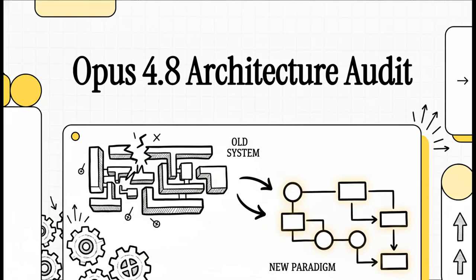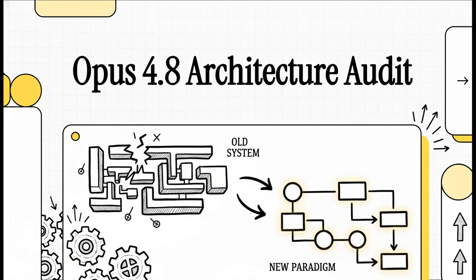Look, as of yesterday, May 28th, 2026, the Anthropic Opus 4.8 release fundamentally broke your existing multi-agent LangGraph architectures. And I don't mean it broke them through deprecation, actually. I mean it broke them through total obsolescence. If you are still running the exact same orchestration logic you were running just 48 hours ago, you are actively burning compute and leaving massive performance on the table.